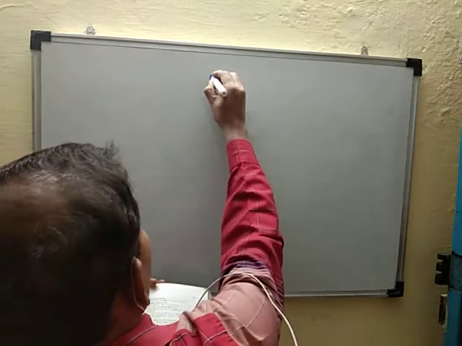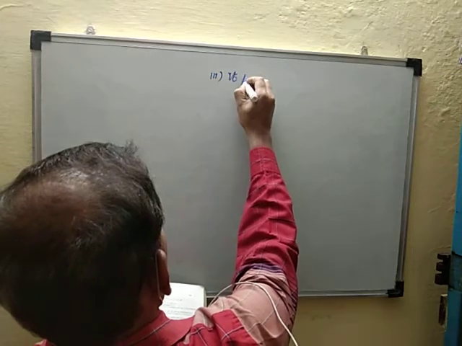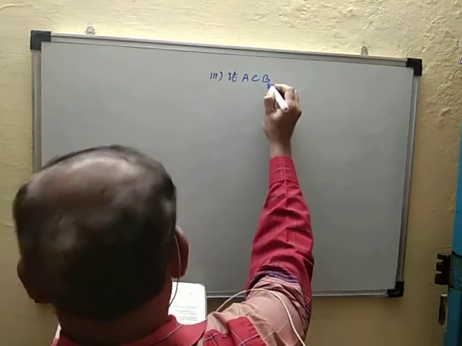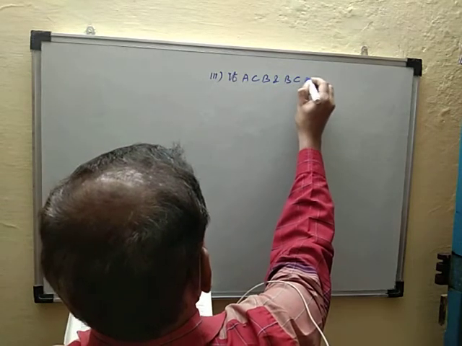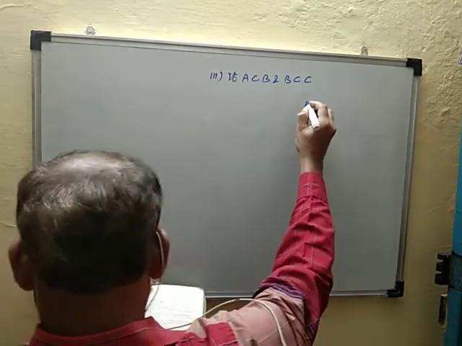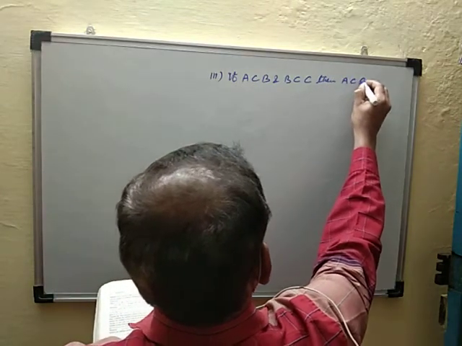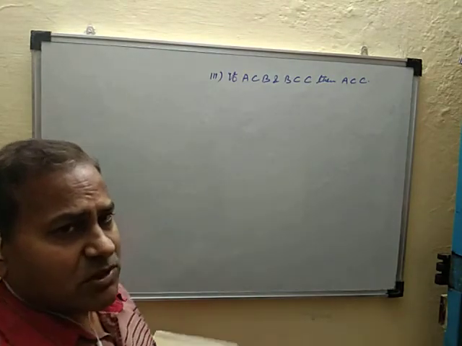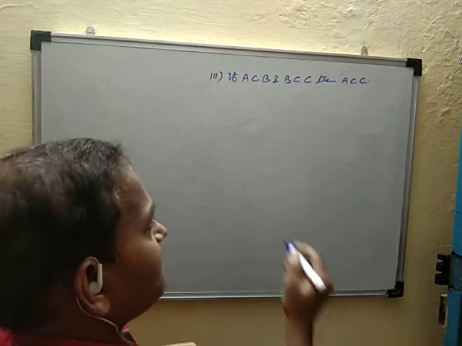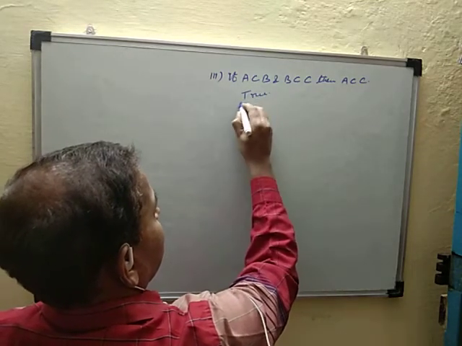Question number three: given A is a subset of B and B is a subset of C, then A is a subset of C. Check that. What type of statement is this, true or false? This is a true statement.